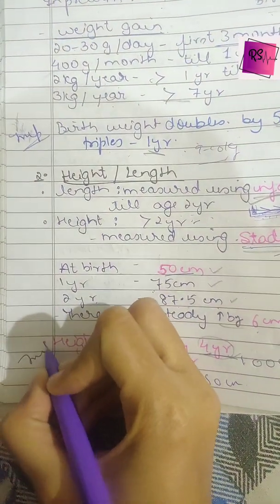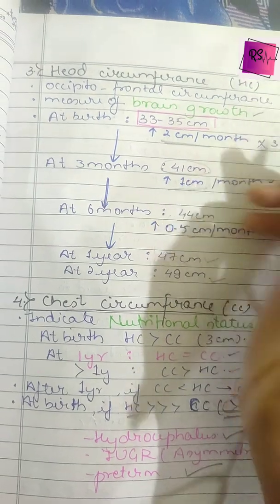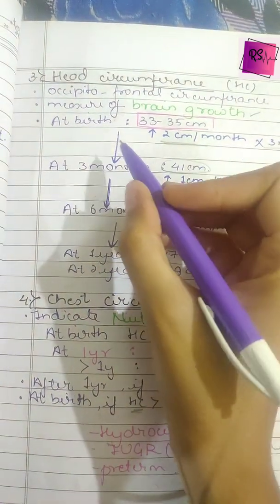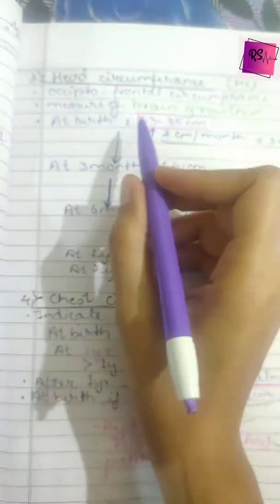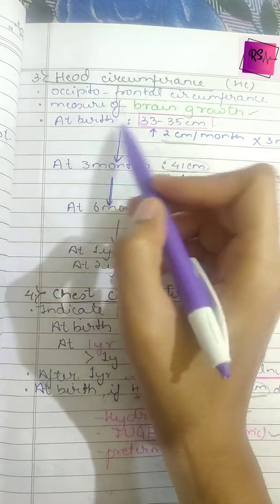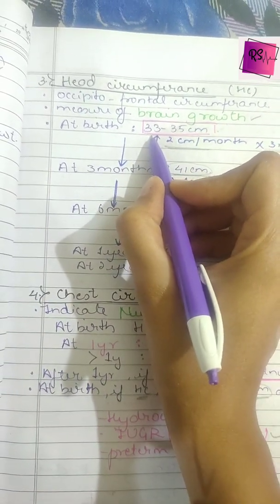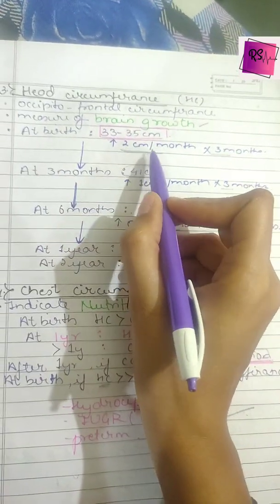Okay, so these are the important points from the exam point of view. Then comes the head circumference that we measure in a child, that is the occipitofrontal circumference. That is the measure of the brain, how much the brain is developed physically. So we measure it by measuring the head circumference of a baby. At birth the circumference of the head is 33 to 35 centimeter, which increases by 2 centimeter per month.